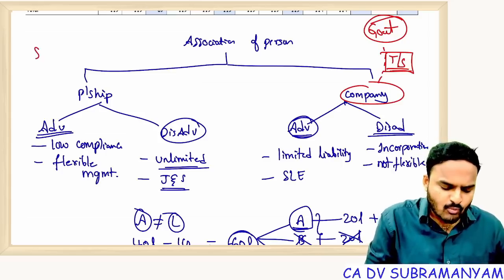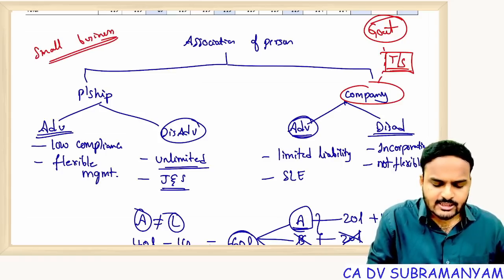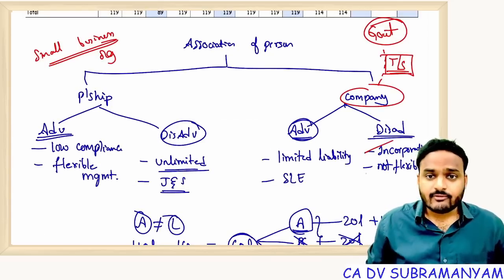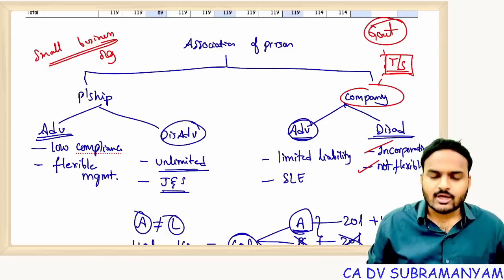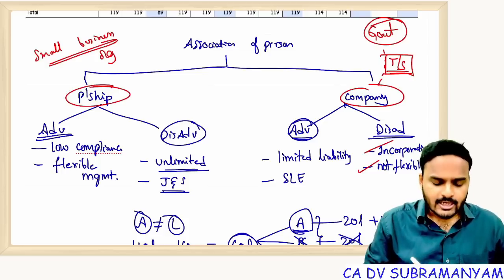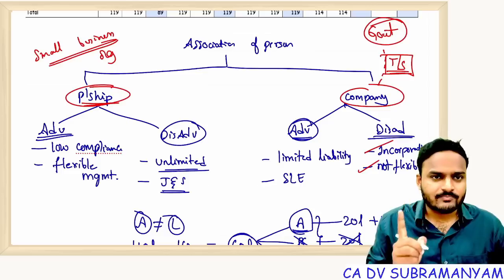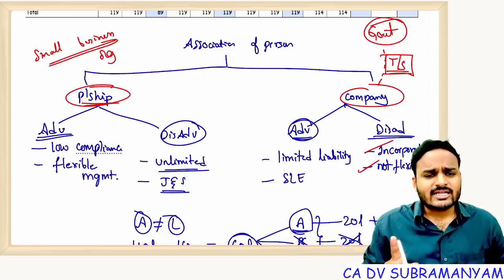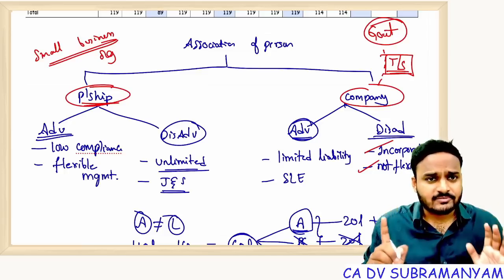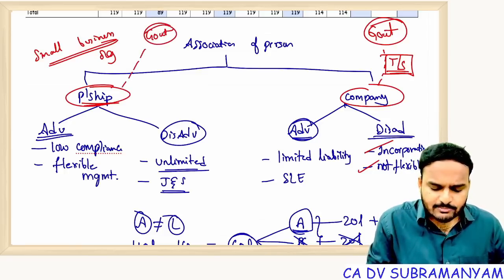But if you look at small business organizations, they are very much worried about these compliances. They are very worried about filing with ROC. So that's why they will come and form a partnership only. And you all know partnership registration is not mandatory. Registration is optional. Of course, certain disadvantages are there, but coming to the Partnership Act, registration is optional. So therefore, for the government, transparency in case of partnership is missing.